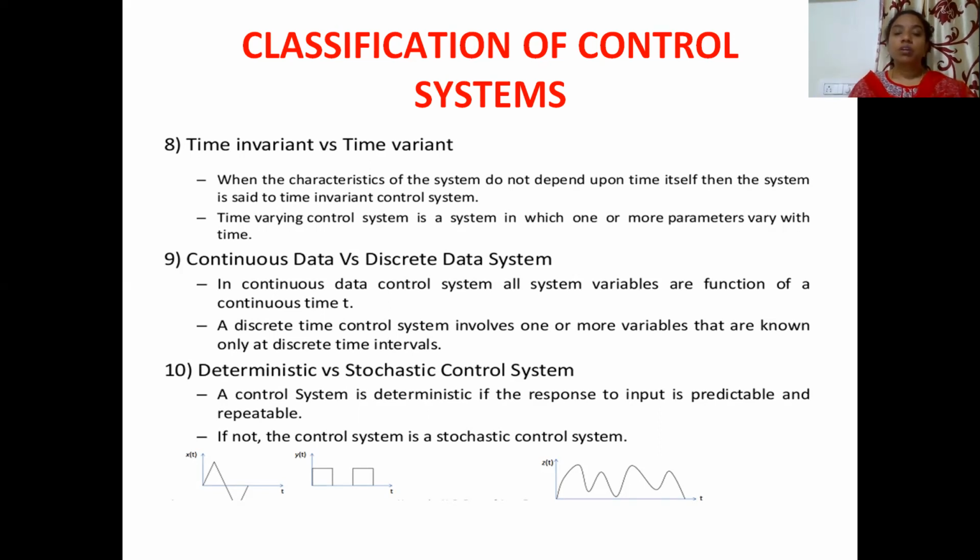Deterministic versus stochastic control system. A control system is deterministic if the response to the input is predictable and repeatable. So we say that if you already know the output and we are targeting that particular output, that is what we call predictable or repeatable. So we say that that particular control system is a deterministic control system. Next comes the stochastic control system. If it is not predictable and not repeating, then we call it a stochastic control system.